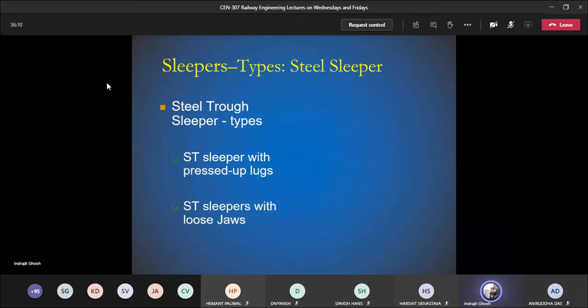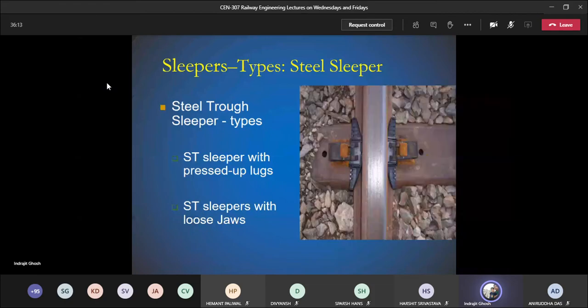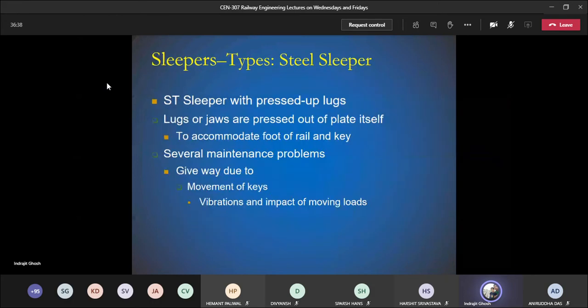So this is steel trough slipper. The first one is steel trough slipper with pressed up lugs, which is difficult to remember, and the second one is loose jaws. Let us see them one by one. Pressed up lugs: there are lugs or jaws which are pressed out of the plate itself. Plate means the metal itself. We'll see a photo in the next slide.